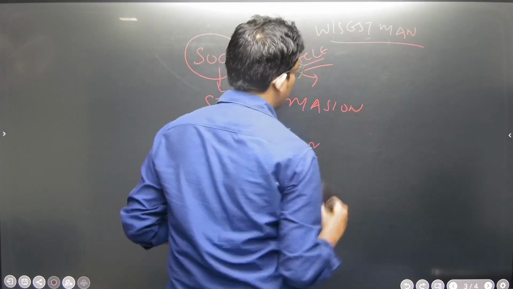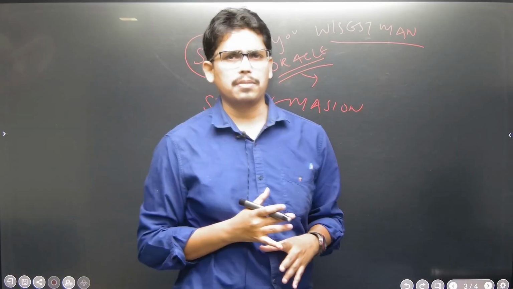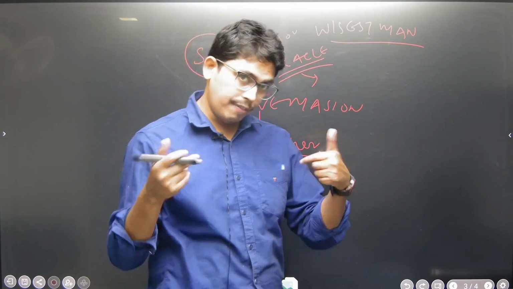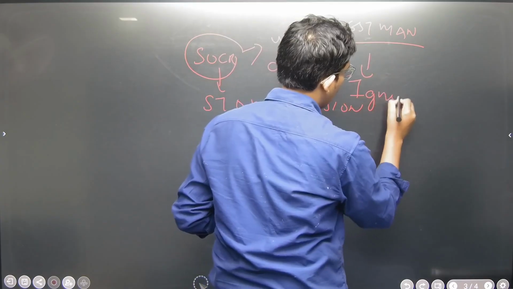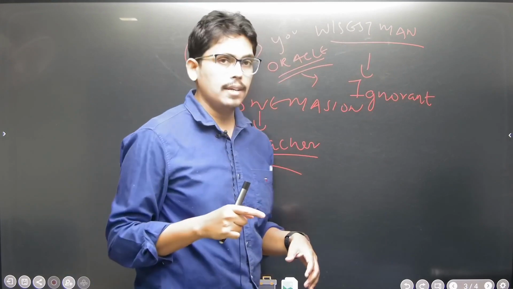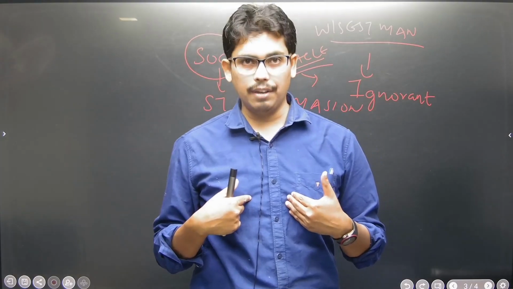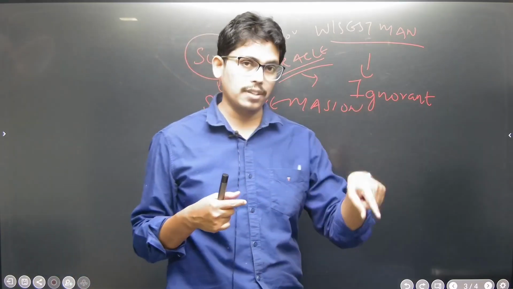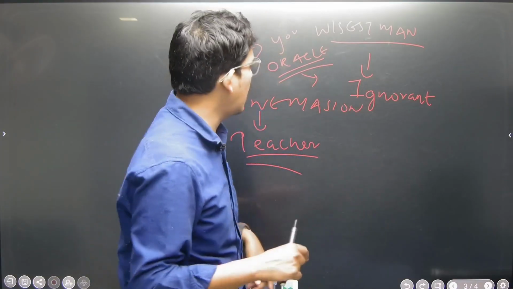And we know Socrates would differ. Humans can't be the wisest. I am not a god. If you say that I am the wisest man, and I accept that, then I am actually ignorant. If I think that I am right every time, then I am ignorant. Socrates used to think that. So when the oracle said that you are the wisest man on the planet, he refuted it: no, I am not, I am a human being, how can I be the wisest man?